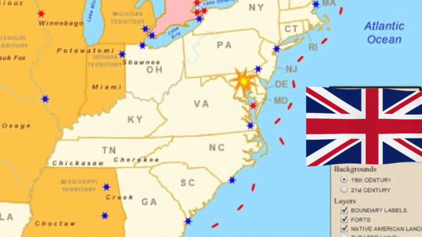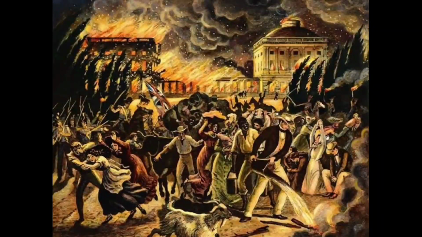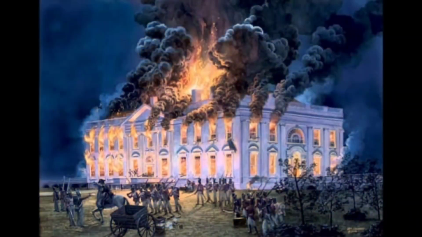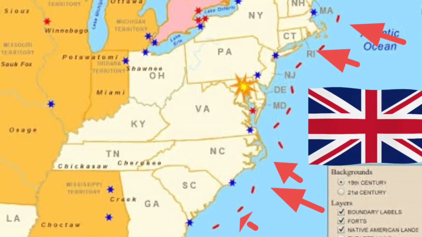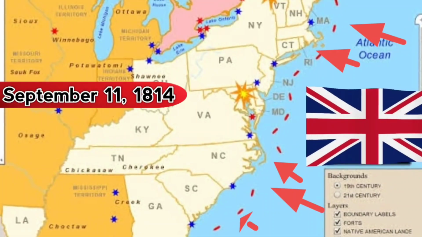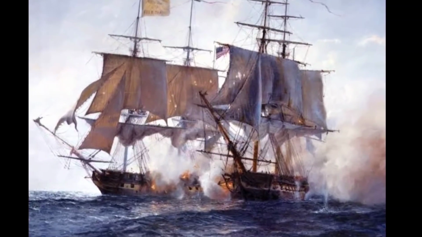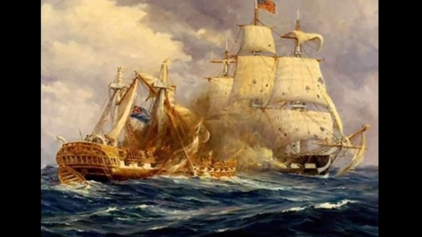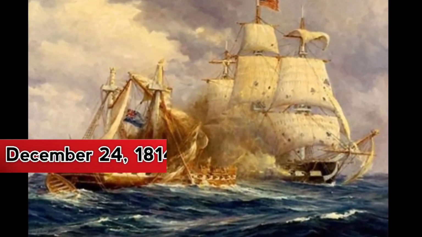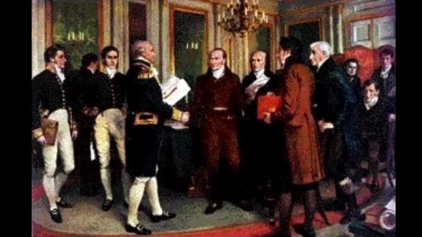After Napoleon's defeat in April 1814, British ships began moving towards America. Britain attacked Washington, D.C. and burned the White House and several government buildings. However, driven by patriotism, Americans rallied and, on September 11, 1814, the American Navy defeated the British fleet at the Battle of Lake Champlain in New York. As attacks from both sides became equal, peace talks began in Belgium. On December 24, 1814, both countries signed the Treaty of Ghent.